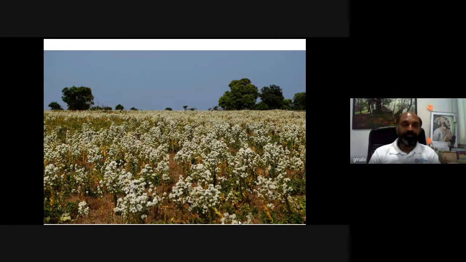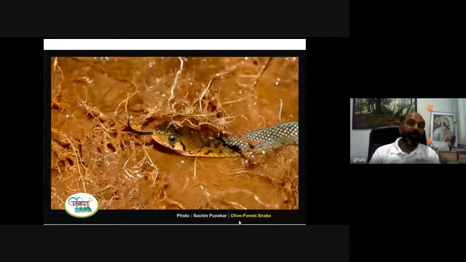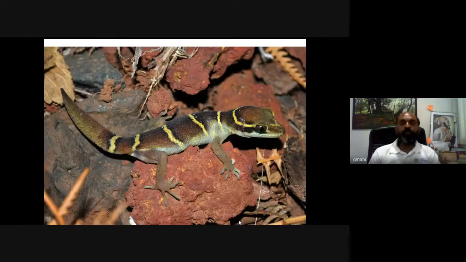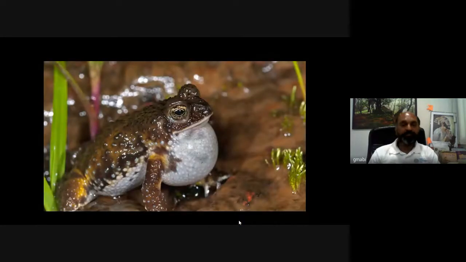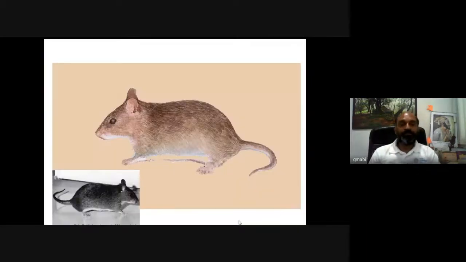Then you can see there is a lateritic plateau, with some of the fascinating snakes in the Western Ghats, like this Kerala's black shield-tail, then olive forest snakes or Rhabdops aquaticus, recently described, then banded gecko like Geckoella deccanensis, and some of the endemic toads. This is called as Caecilian. These are called as limbless amphibians, which is again a unique biota. This is a rat, called as Millardia kondana. This is called as Kondana rat, restricted to Sinhagad, Rajgarh, or Torna forts.